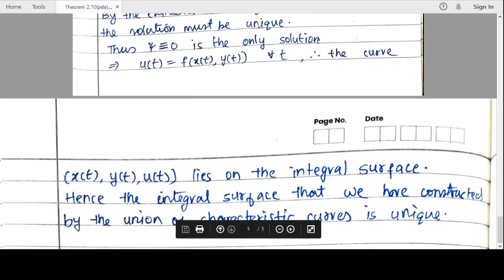So this characteristic curve lies on the integral surface whatever be the value of t. It does not leave the surface, and hence the integral surface that we have constructed by the union of characteristic curves is also unique. So that is the proof. Thank you.